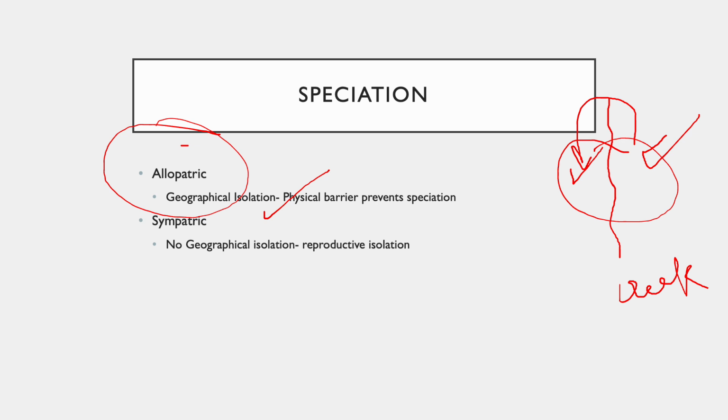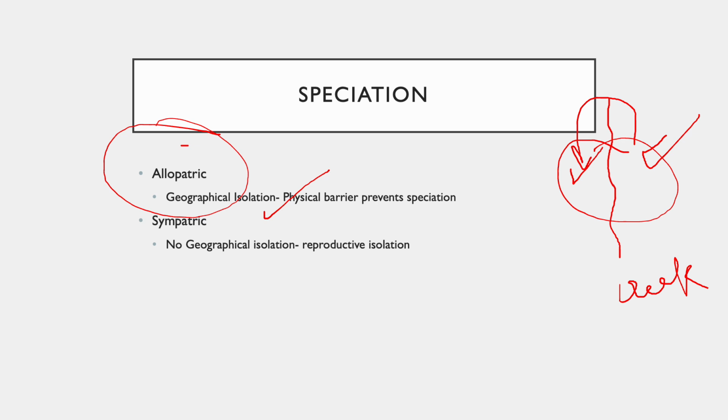The second type of speciation is when there is no physical barrier. Even though there is no physical barrier, there is reproductive isolation occurring. As we mentioned in the previous slide about lack of interbreeding, lack of interbreeding without a physical barrier can be an inability to recognize the mates, the zygote not surviving, or the gametes not fusing.